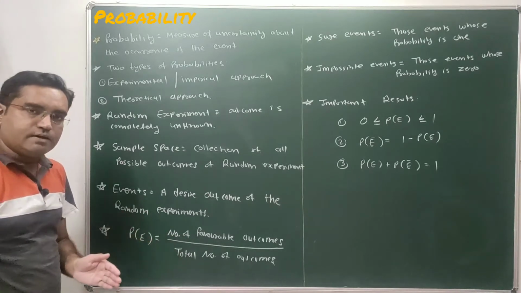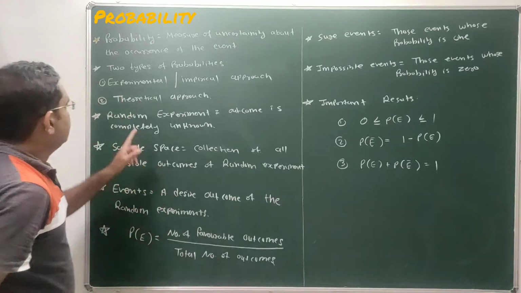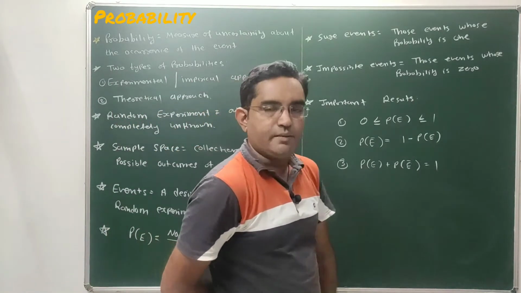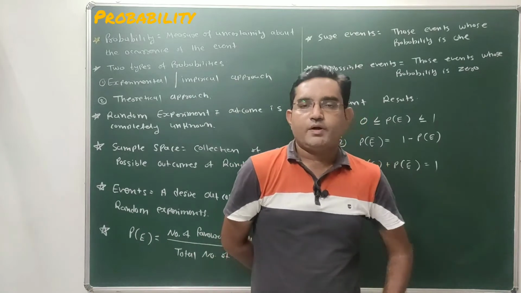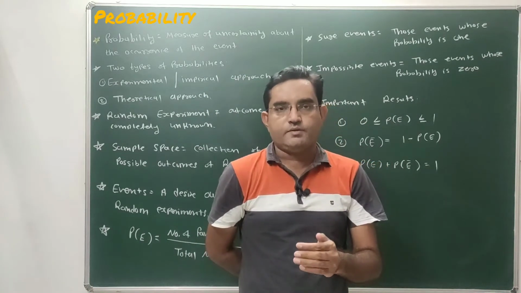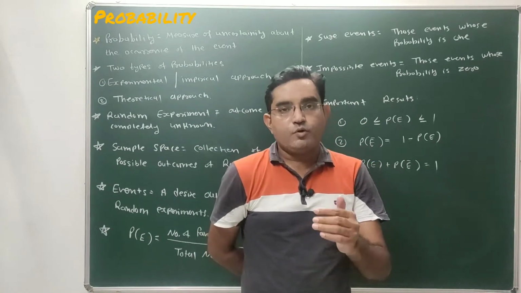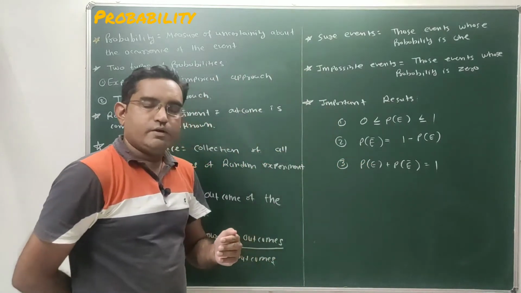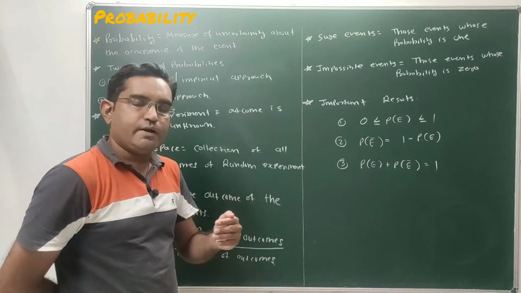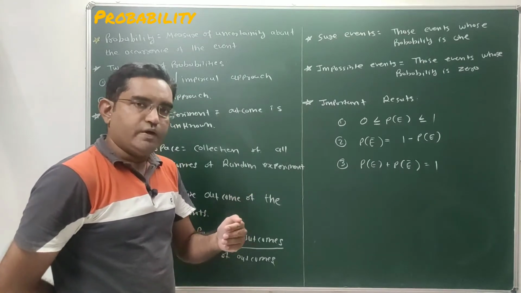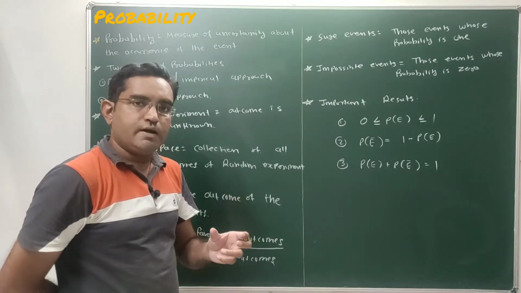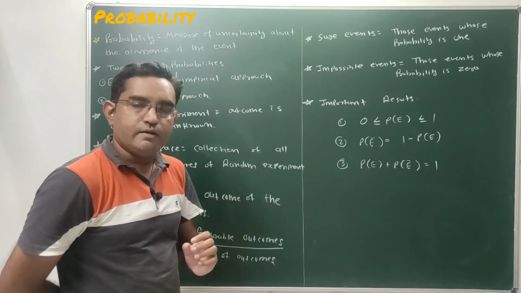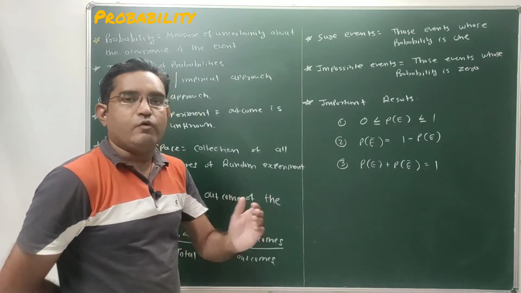While in our 10th standard we have to discuss the theoretical approach of probability. So what is the main difference between the experimental approach and the theoretical approach? As we have discussed, in the experimental approach we are finding the uncertainty of the events, or we can say of the experiment, that have already been performed.